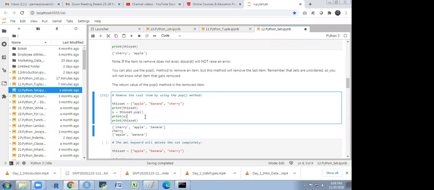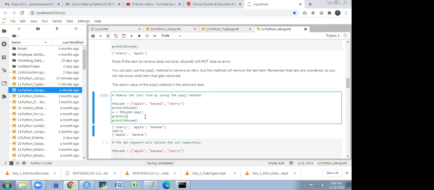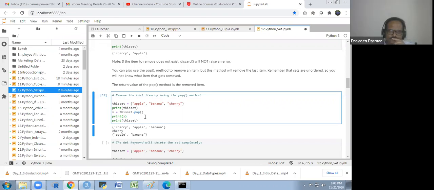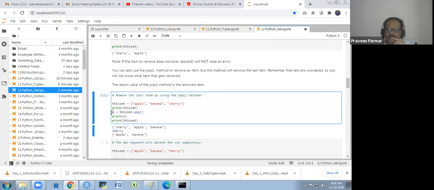Yes, sir, by default, it will be taken from the back in the case of the pop function for removing. Here for pop, the output is apple and banana, right? Yes, so cherry is popped out by default. Pop is the removed item. I have taken this X as a variable. Otherwise, if I don't use it, it will just give me this set, apple and banana.